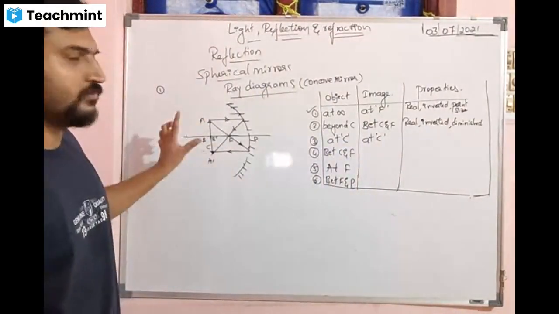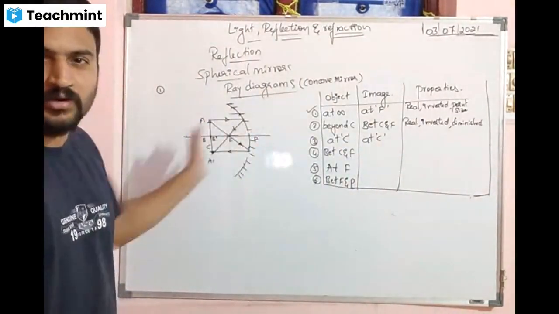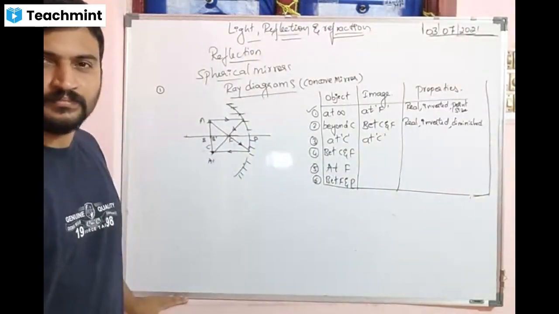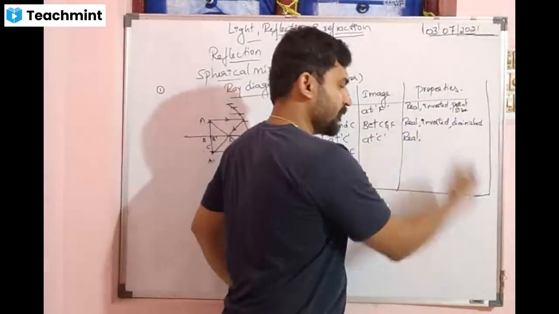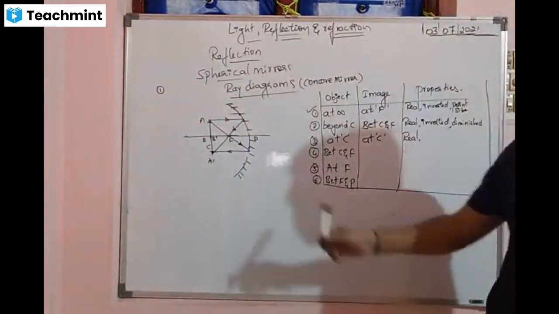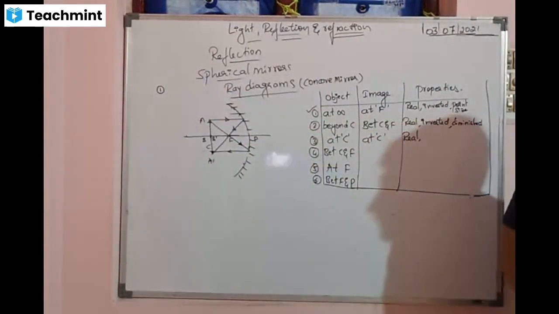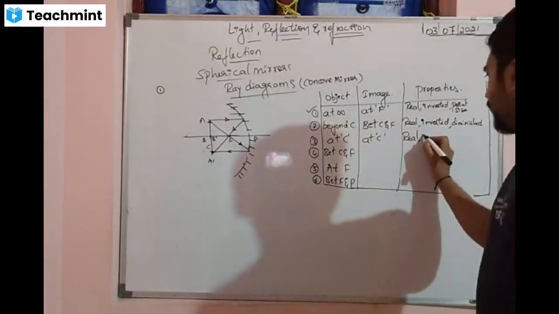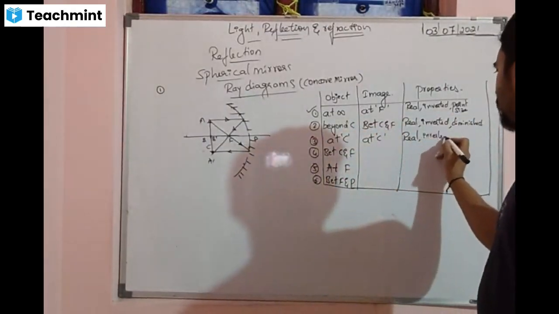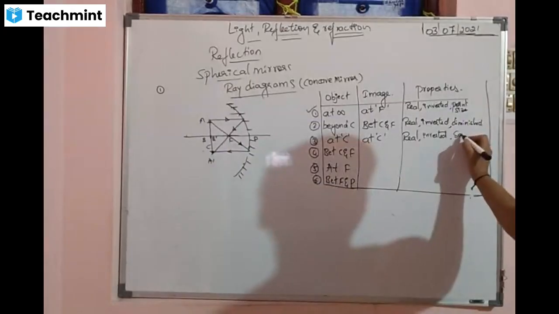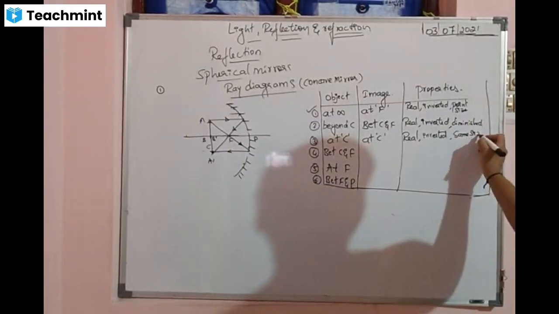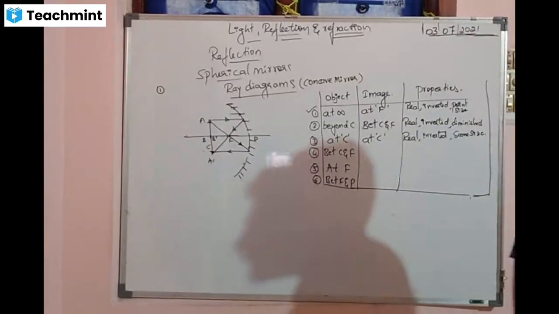Did it come outside the mirror or inside the mirror? Outside. Outside means real. Tell me whether it is erect or inverted. Inverted. Look at the size and tell me how they are to each other. Same size. They are of the same size. That's it. I have drawn three.